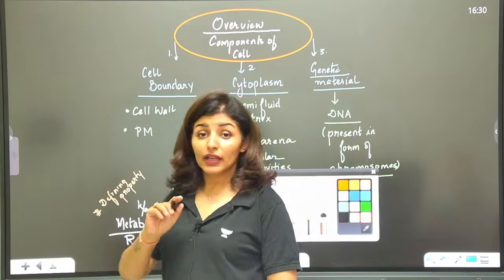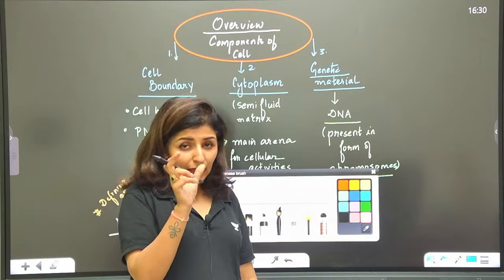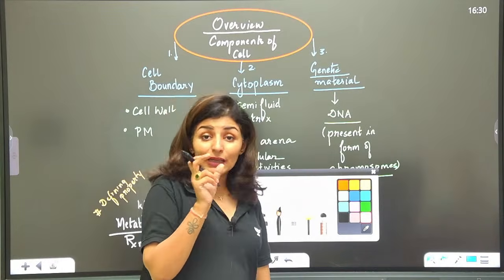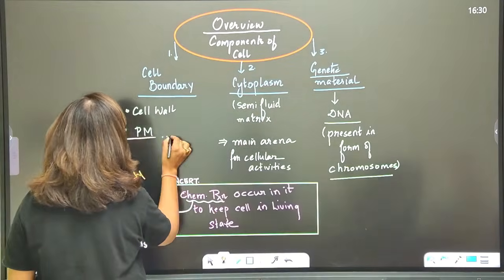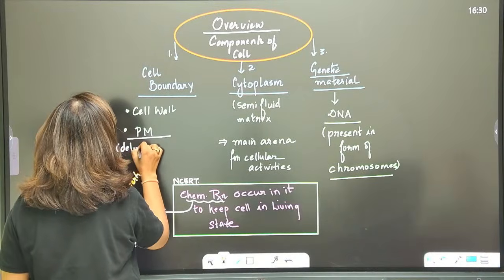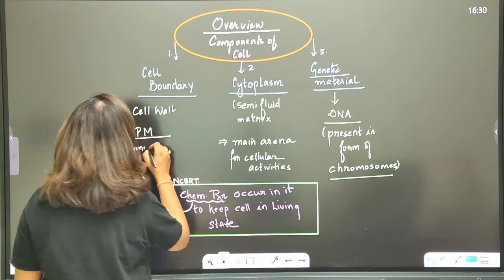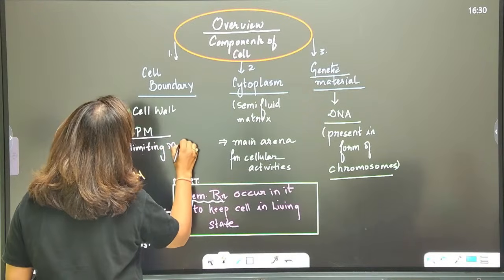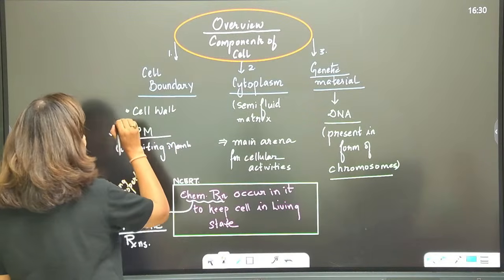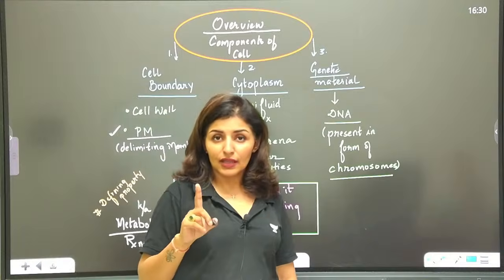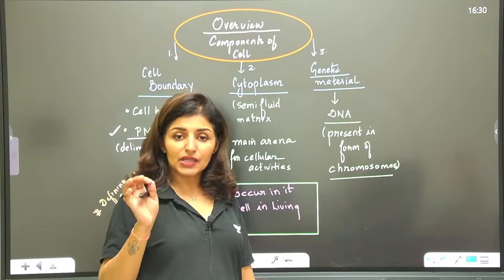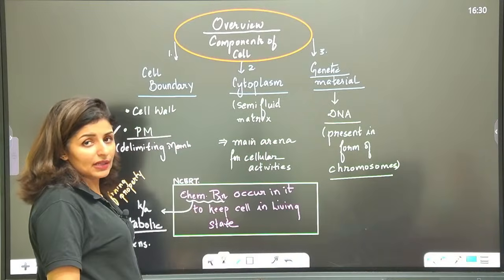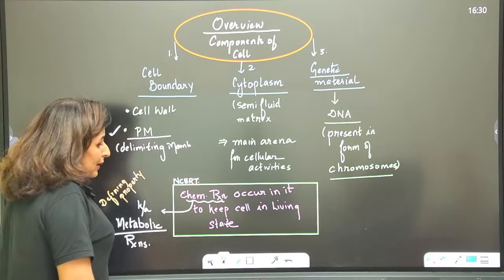One more thing. NCERT has called a particular membrane a delimiting membrane. They have used this term delimiting membrane for plasma membrane. See, cell wall is not present in all. We know this. But plasma membrane will be present in all the cells. Cell wall may or may not be present. Is that point clear?